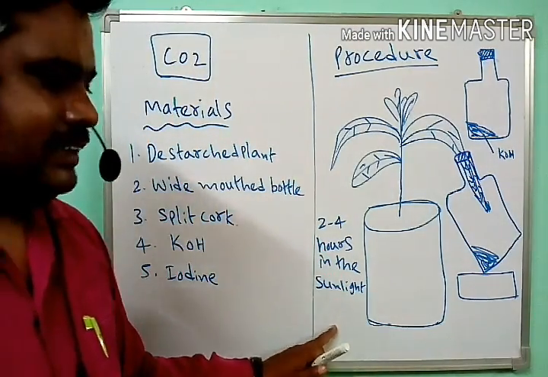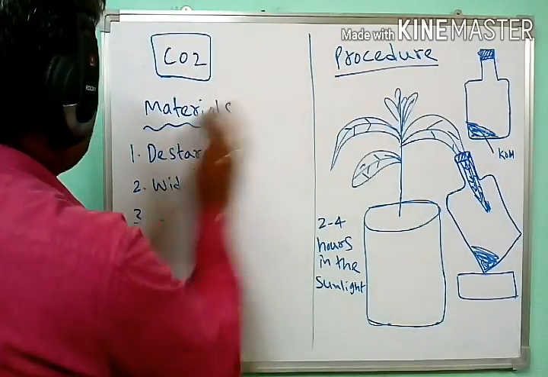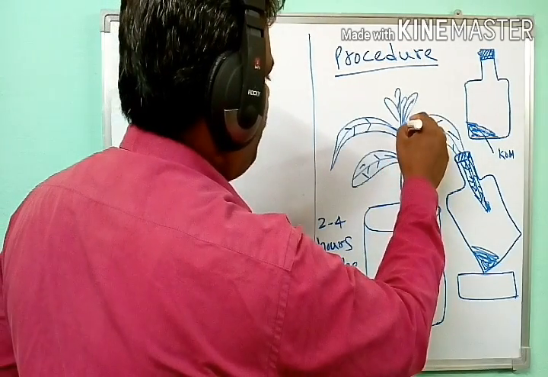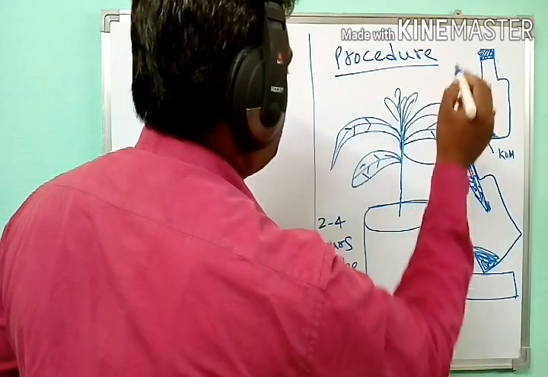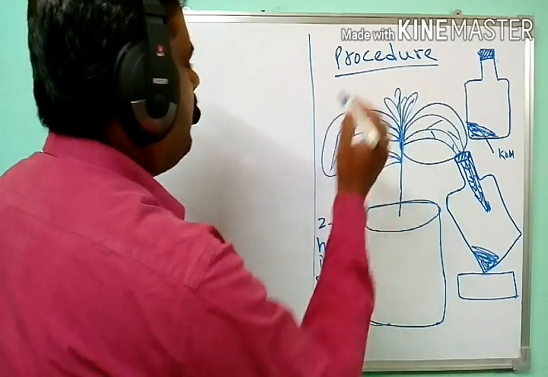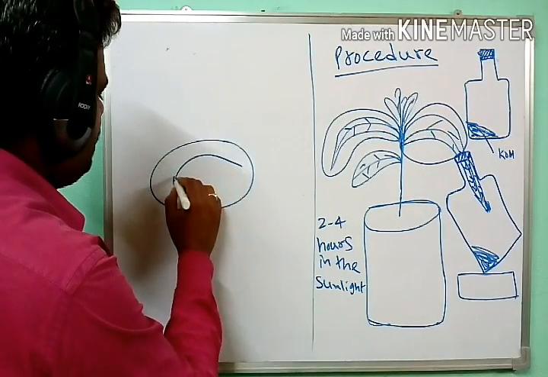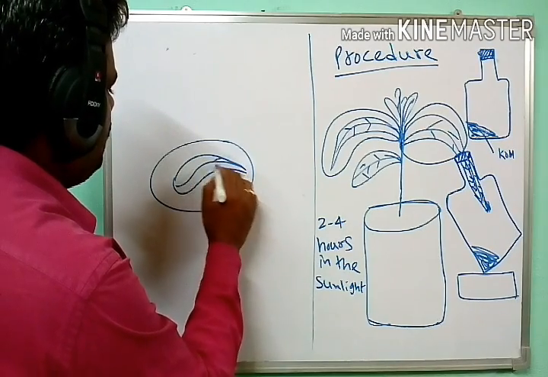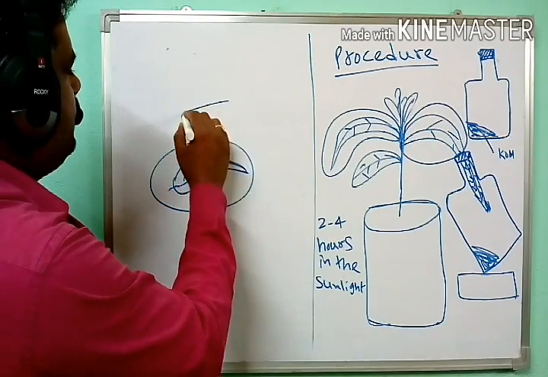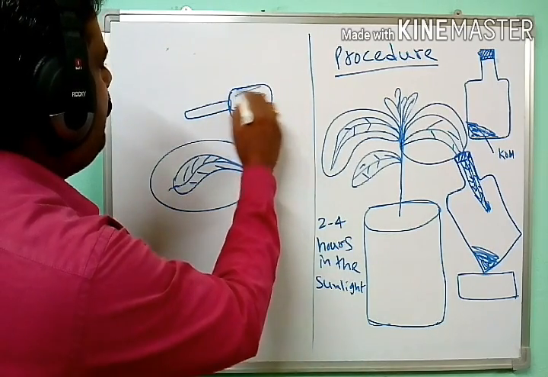After 2 to 4 hours, the leaf kept inside the bottle and any other leaf from the plant are taken out, and tested for starch using iodine solution, as already discussed in the previous activity.